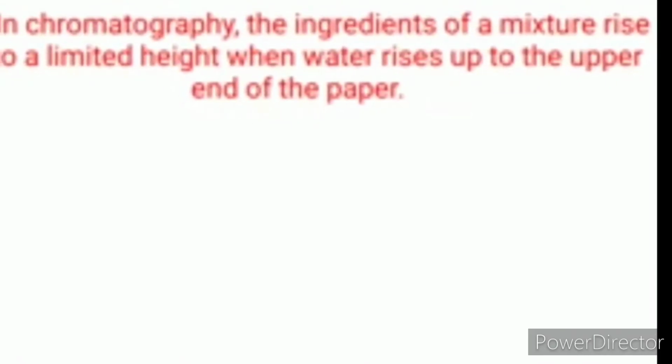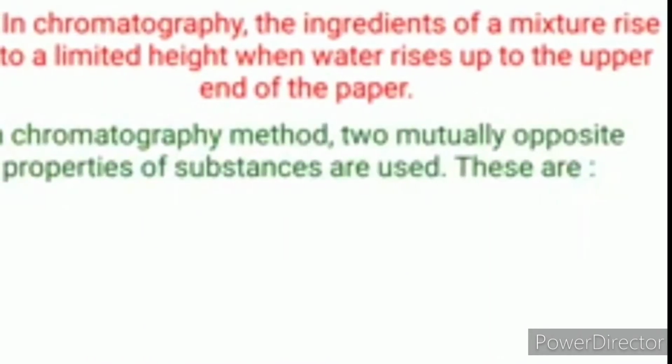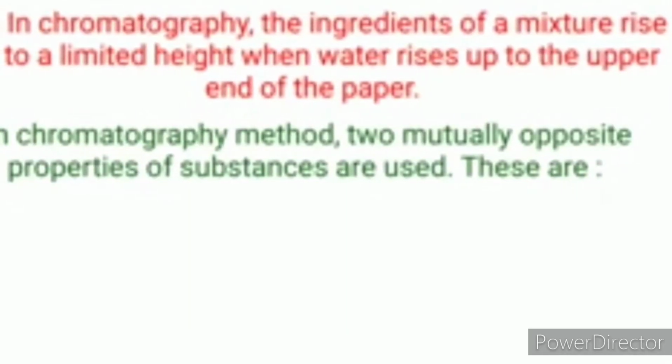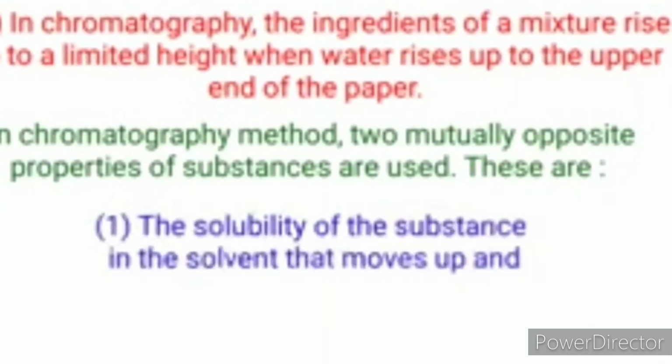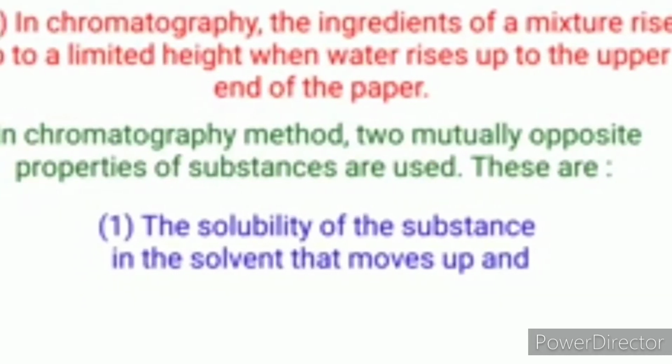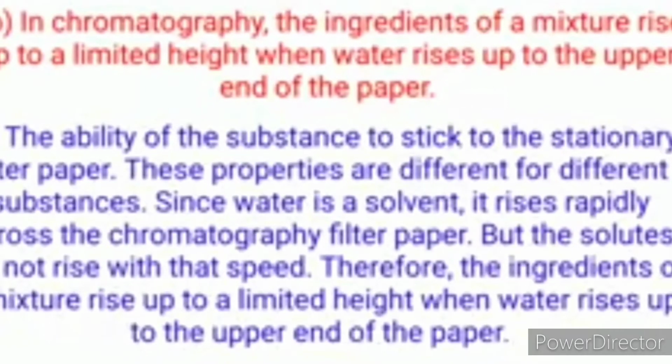In chromatography, the ingredients of a mixture rise to a limited height when the water rises up to the upper end of the paper. In the chromatography method, two mutually opposite properties of substances are used. First, the solubility of a substance in the solvent that moves upward.